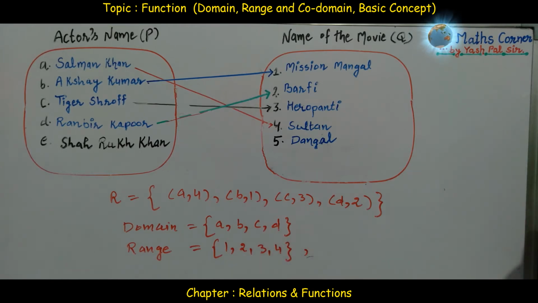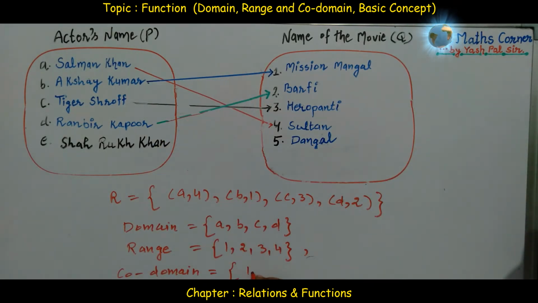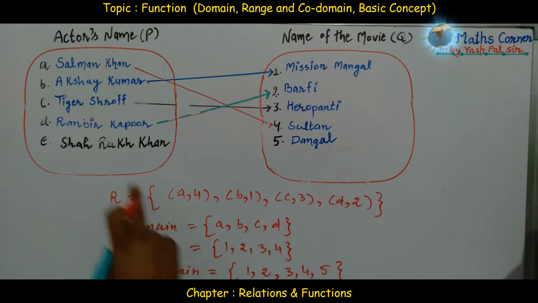And what about codomain? Here codomain is equal to all the elements of the second set. They are 1, 2, 3, 4, 5, like this. So this way we can say about the relation. But this relation is, once again, not a function.